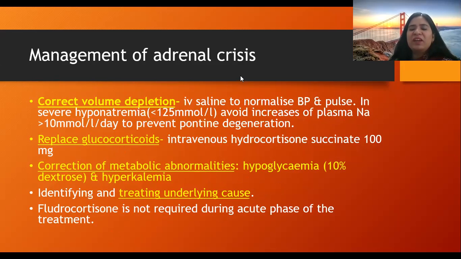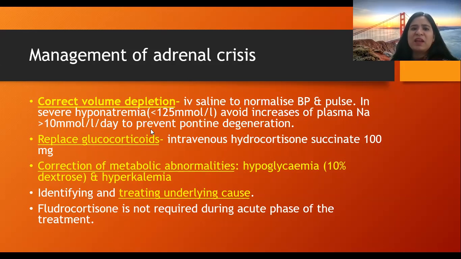In management of the adrenal crisis, that means the acute presentation, we have to correct the volume depletion, as there is hypovolemia due to dehydration, nausea and vomiting, with IV saline to normalize BP and pulse. In severe hyponatremia, avoid increasing plasma sodium by more than 10 millimoles per liter per day to prevent pontine degeneration.